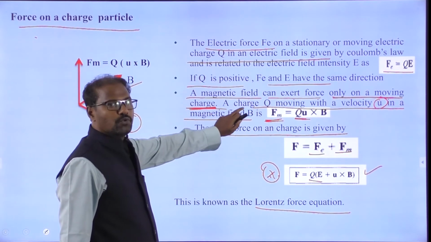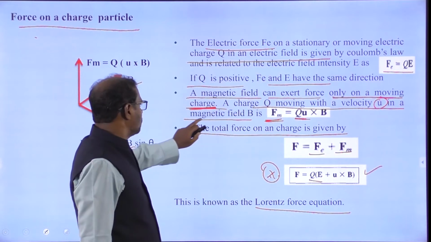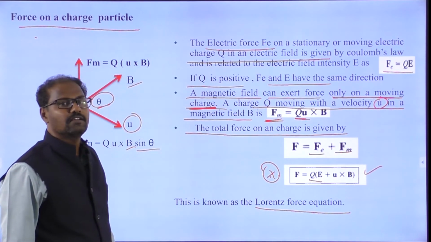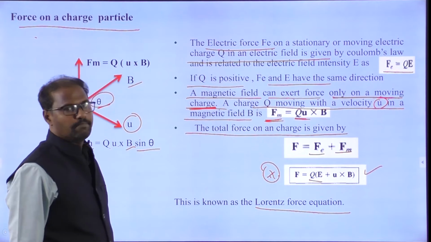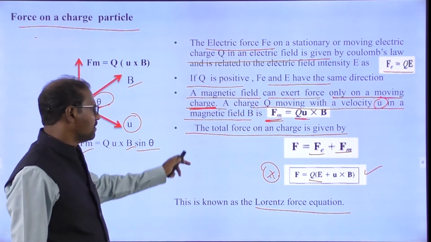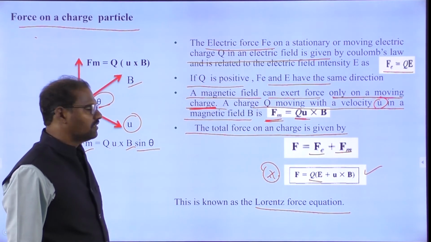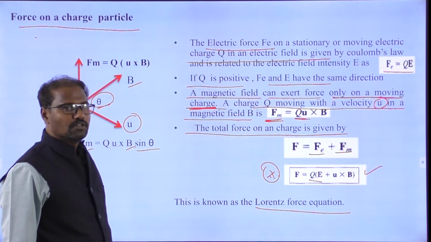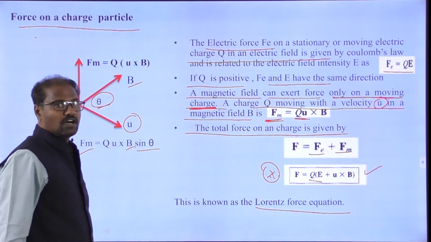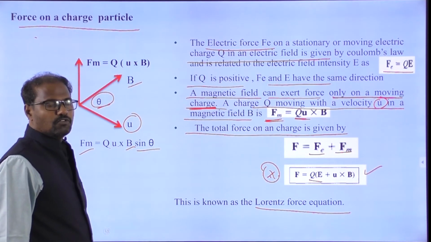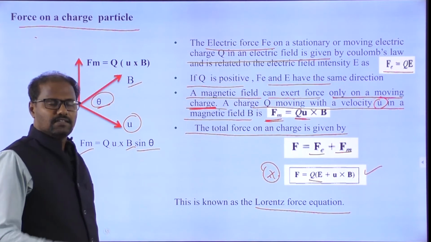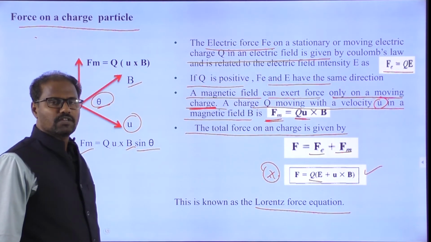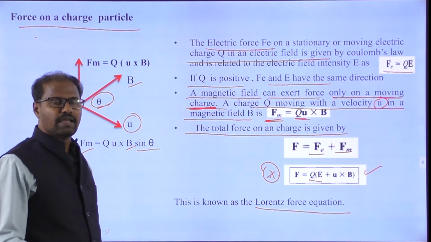A charge is moving with some velocity, so the force due to magnetic field B can be written as Fm is equal to QU into B. This is very important. So F is equal to Fe plus Fm. The first case, force on a charged particle, is over. Because of the velocity only you will get the magnetic force.